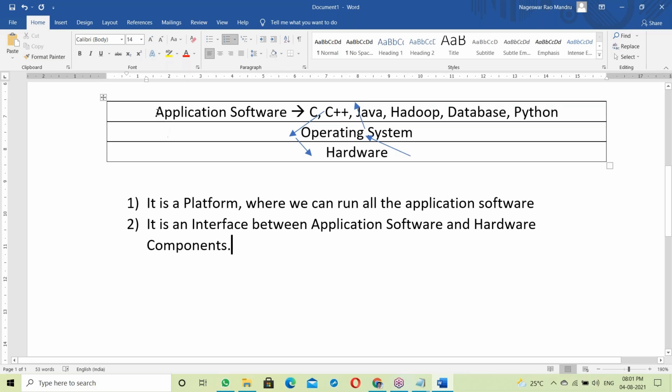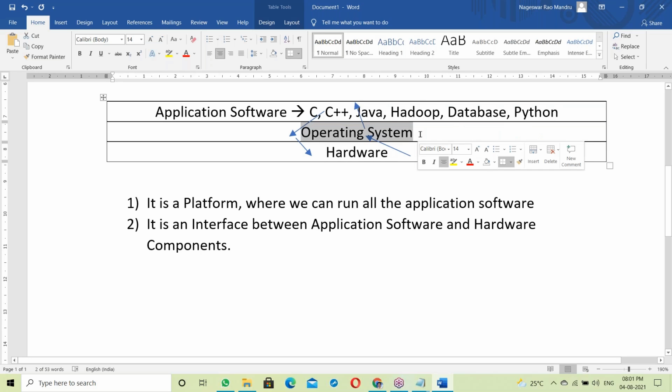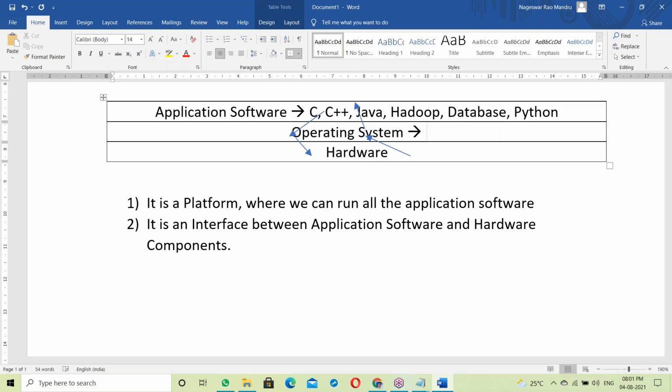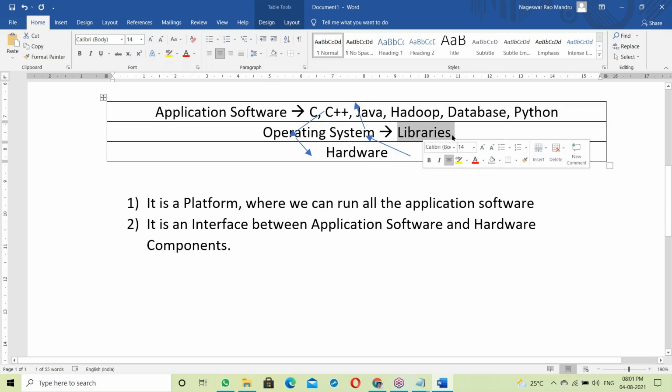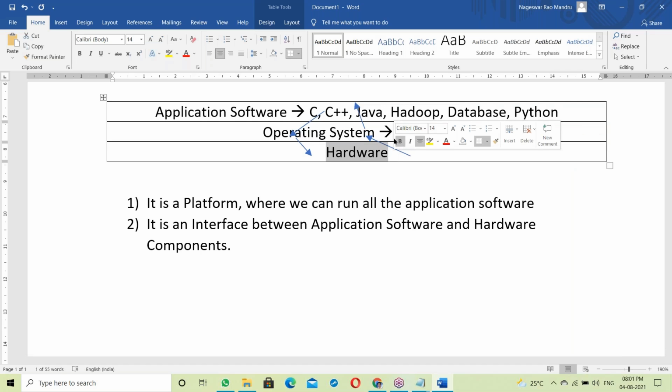To communicate between application software and hardware, the OS internally uses some libraries. This is a very important point for us, very important from the Java point of view. Every OS has its own library to communicate between application software and hardware components.